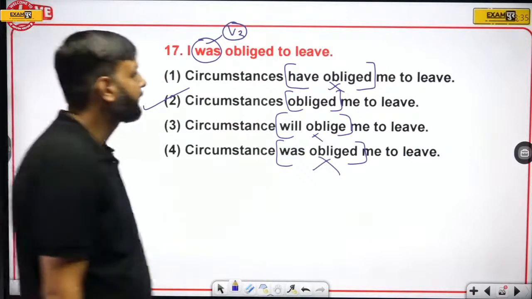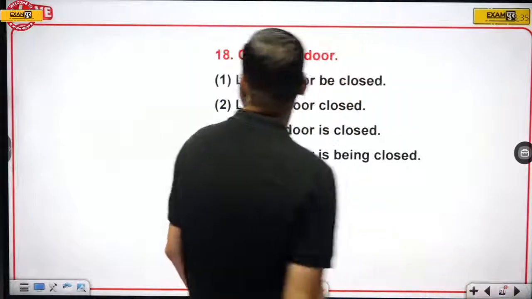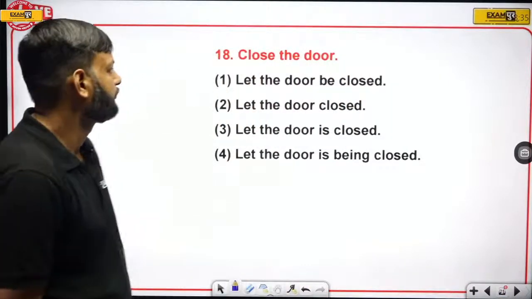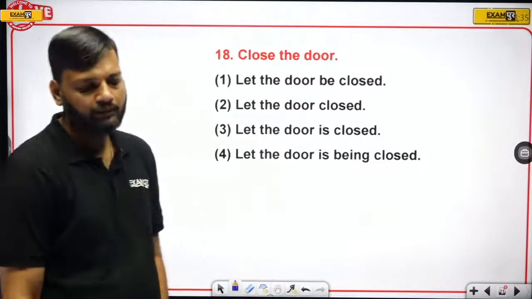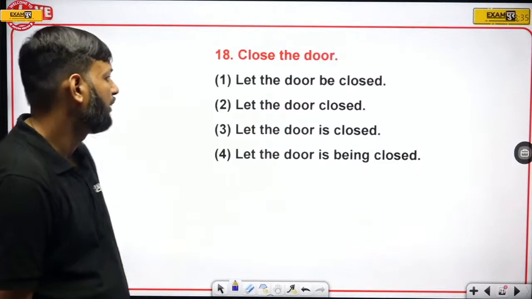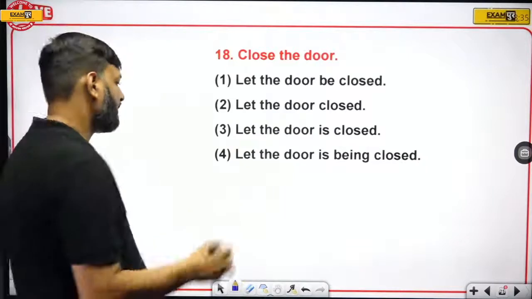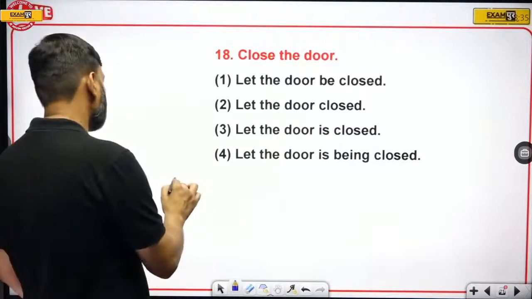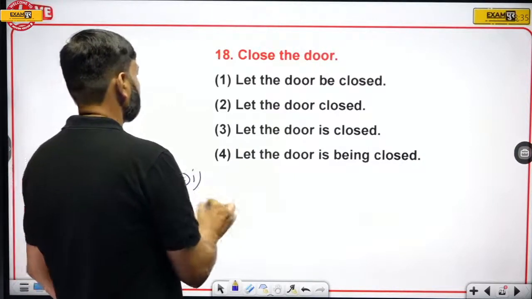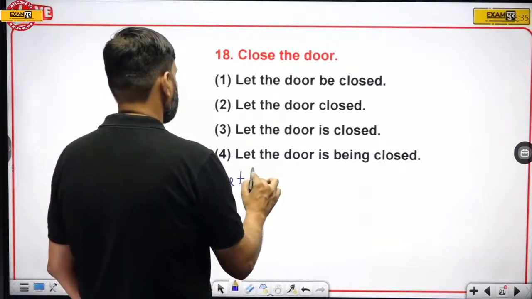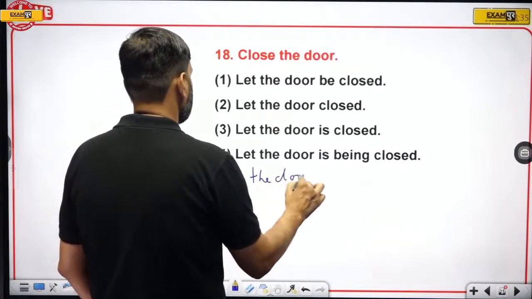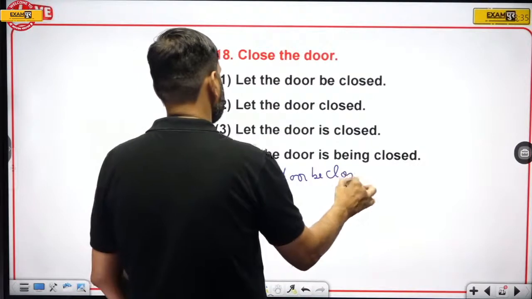Okay, now let's see the next one. Close the door. So again, this sentence can be changed into passive in two ways. One, let the door be closed.